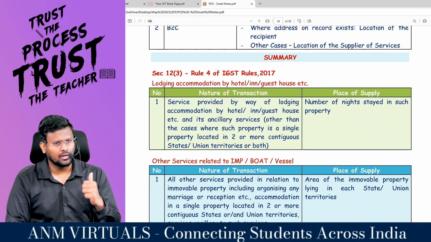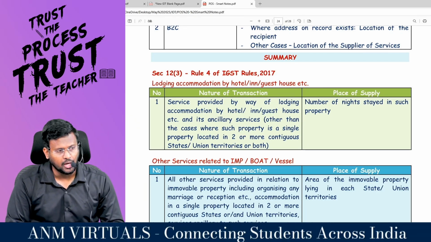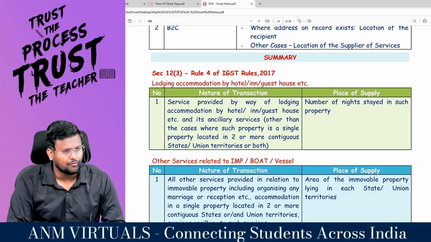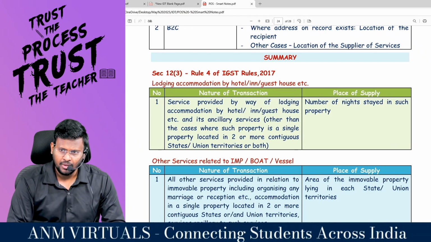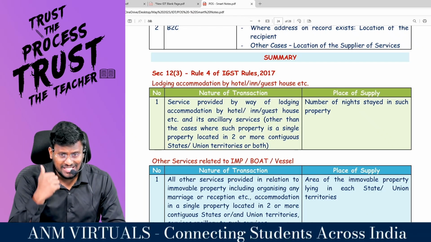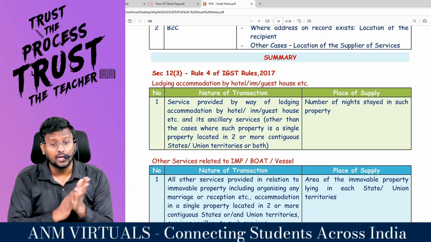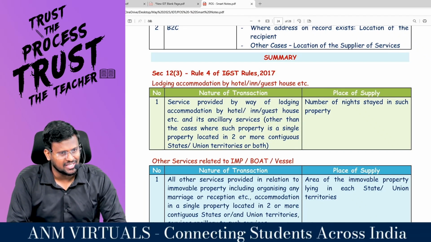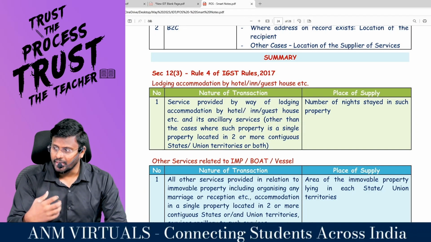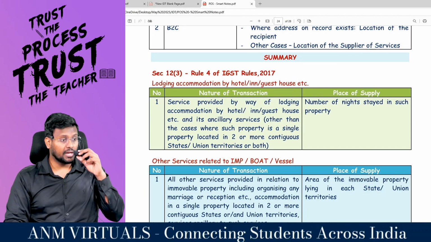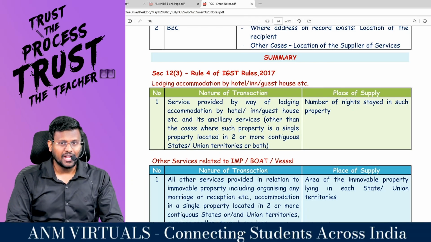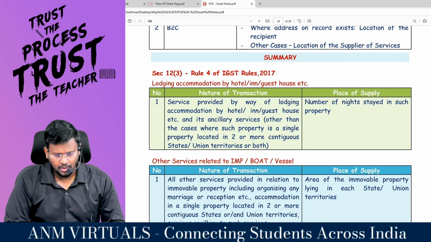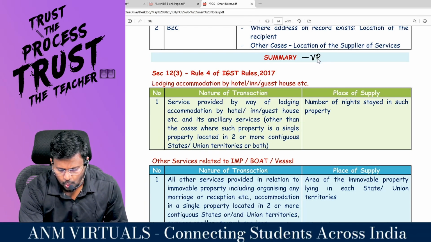What is 12.1? Applicability. 12.2, general provision. 12.3, services relating to immovable property, boat or vessel. 12.4, port services. 12.5, training and performance appraisal services. 12.6, events. 12.7, organization of event. 12.8, transportation of goods. 12.9, transportation of passengers. 12.10, services provided on board a conveyance. 12.11, telecommunication services. 12.12, financial and stockbroking services. 12.13, insurance services. 12.14, advertisement services to government.